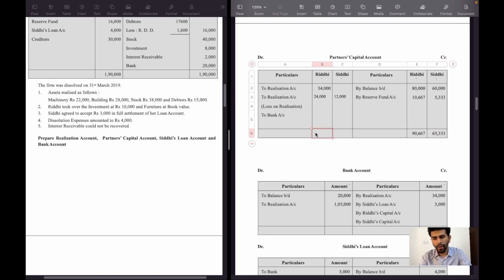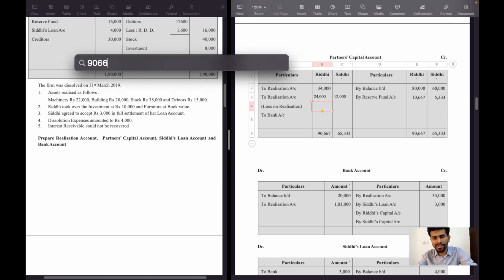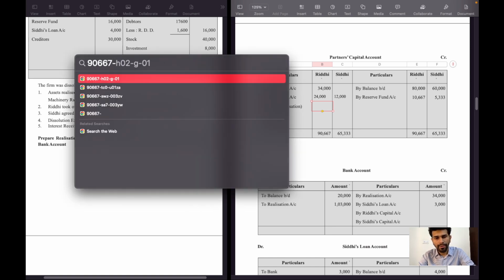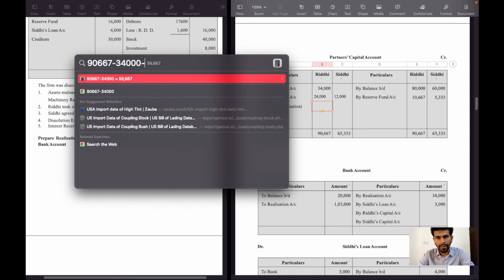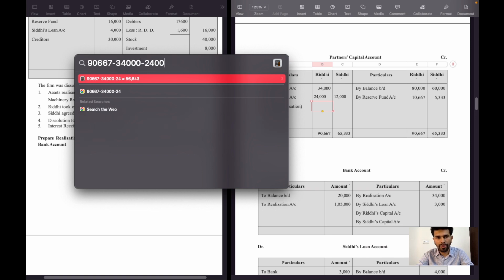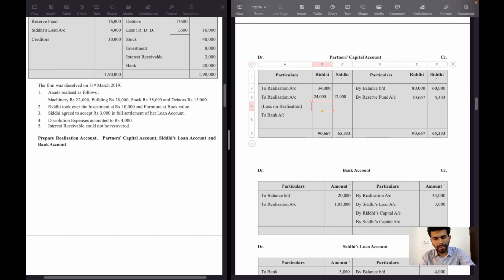Both the amounts will be recorded on the debit side, and debit side total will be deducted from total. So 90,667 minus 34,000 minus 24,000, 32,667 is the balancing figure